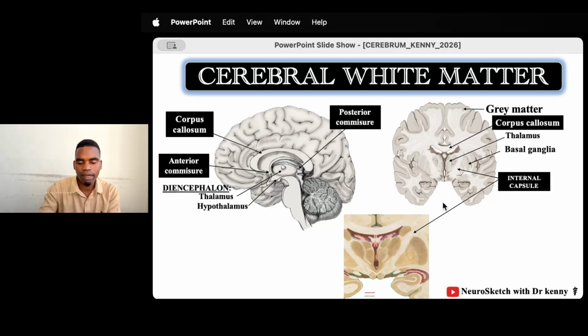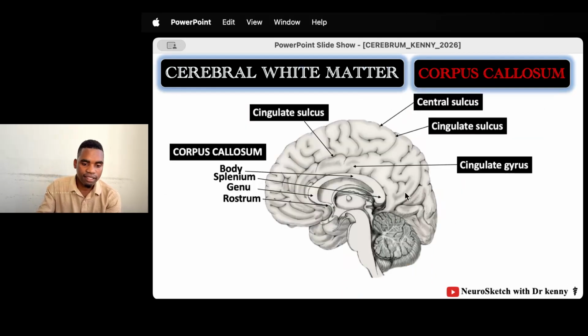to the lower part of the central nervous system, maybe to the thalamus, or to the different parts of the central nervous system, the brainstem or the spinal cord as well. An example is the internal capsule. We'll have a separate discussion of the internal capsule once we have done the sensory and the motor pathways to the brain. Okay, this is your corpus callosum, and remember, corpus callosum is one among the C-shaped structures